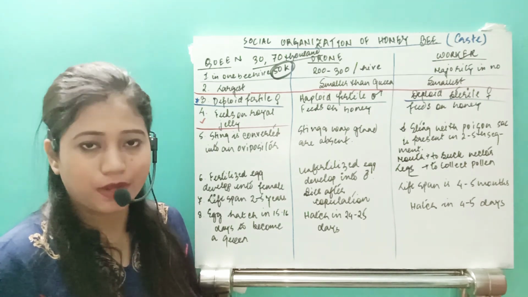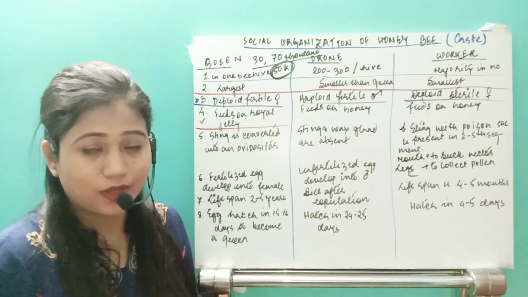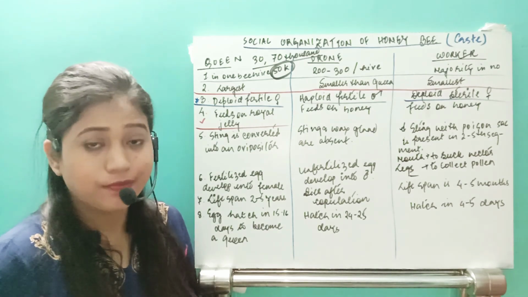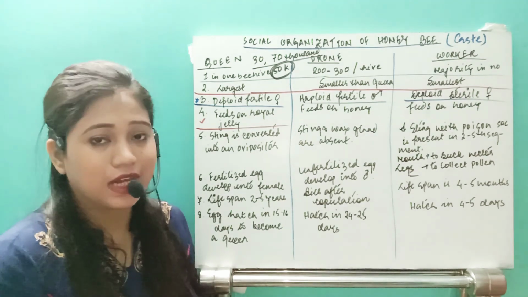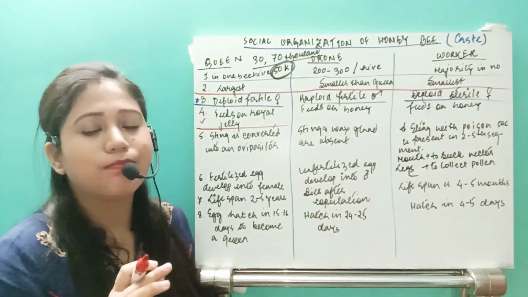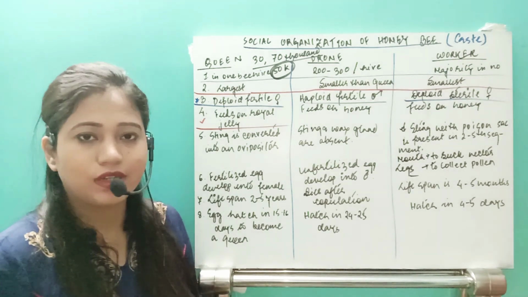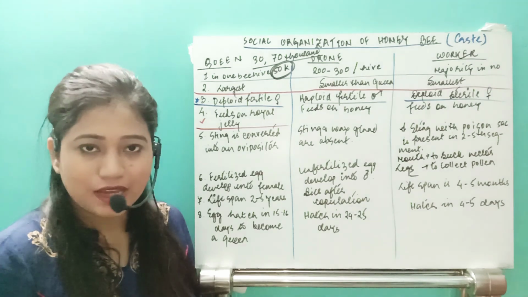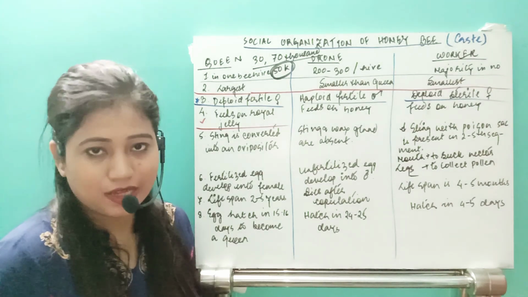After coming to the beehive, they vomit it, and that is the honey. Honey is purely nectar mixed with digestive enzymes and saliva.